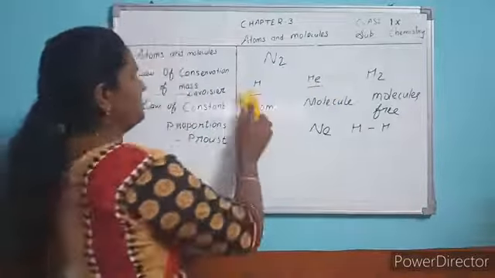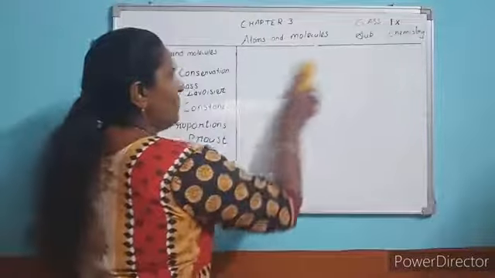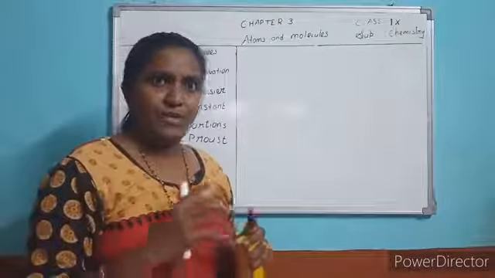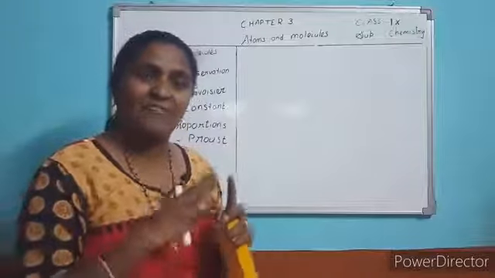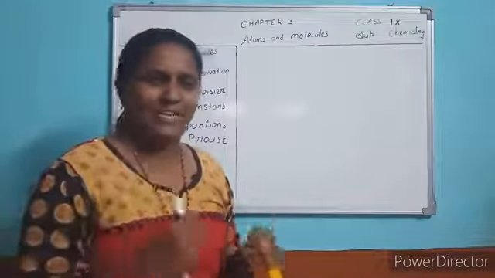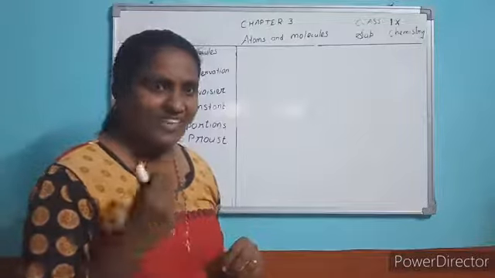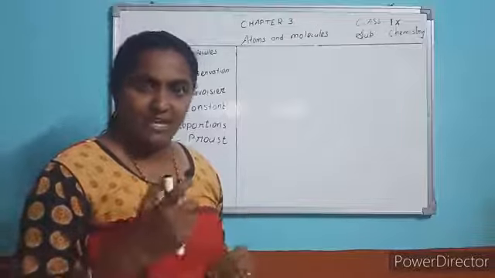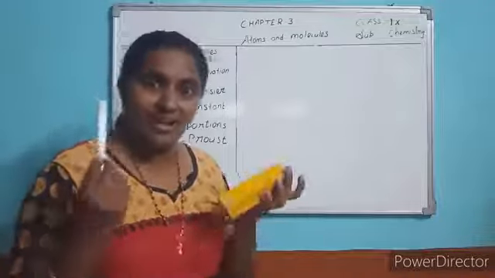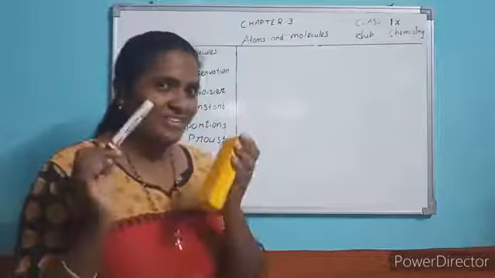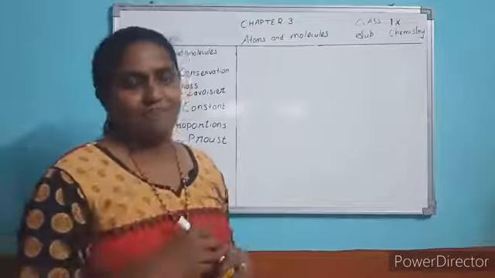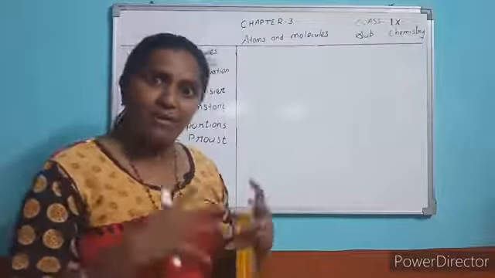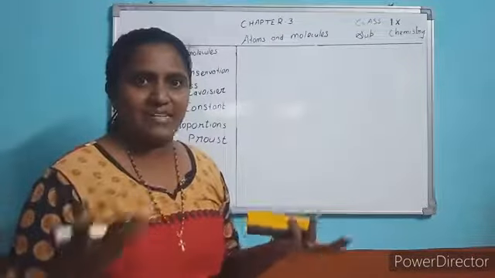Now the next topic is law of conservation of mass. You know, atom is the basic building material of an element, of any matter. Our body is made up of cells, so a cell is the basic unit of our body or organism. The same way, for all these non-living things, these matters, what is the basic unit? Atoms or molecules we can say. Understood? Atoms or molecules are the basic unit. And they combine to form a compound. Chemical reaction occurs, you know.